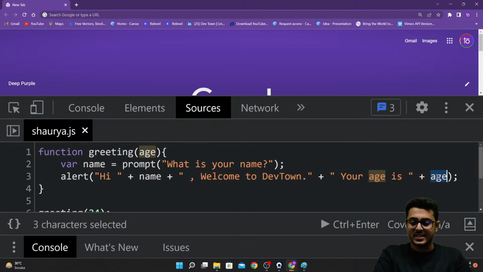Are you guys able to understand this argument or parameter? Please do let me know, guys. Is everyone able to understand this concept? Please do let me know, guys.